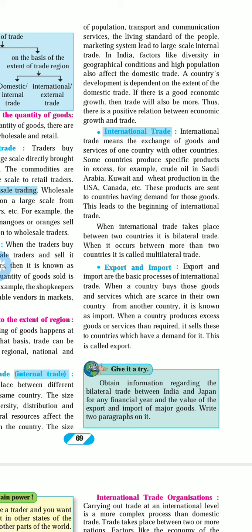Now, export and import. Export and import are the basic processes of international trade. When a country buys goods and services which are scarce in its own country from another country, it is known as import. When a country produces excess goods or services than required, it sells them to countries which have demand for it. This is called export.